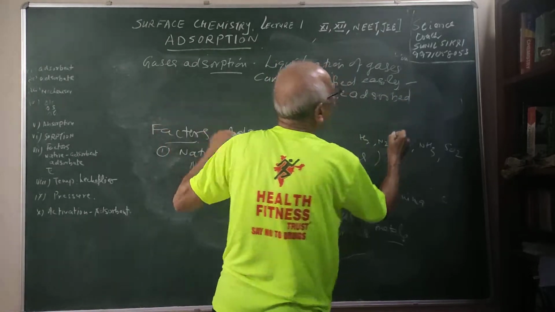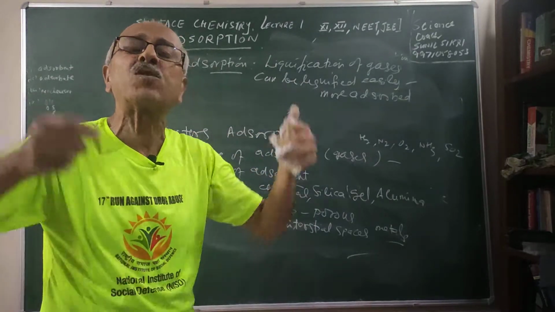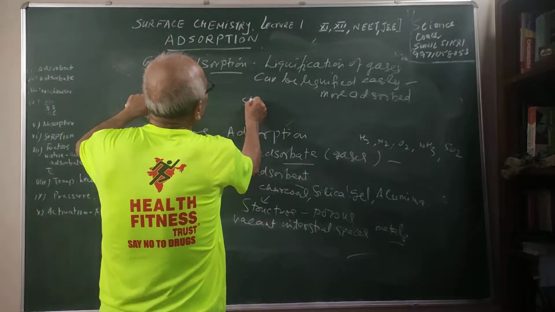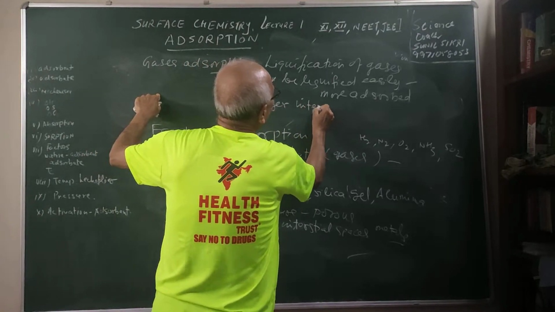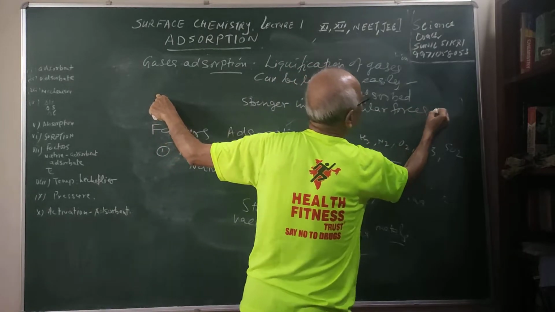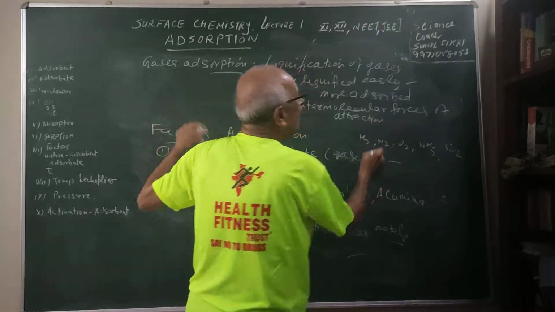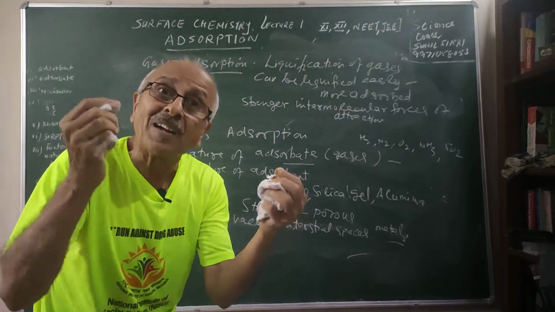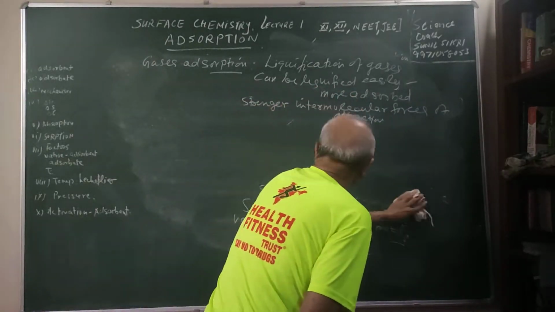Why? Because when the molecules of the gas come closer and closer, that means there are stronger intermolecular forces of attraction. And if the intermolecular forces of attraction are stronger, they are going to be more attracted at the surface. Therefore, the adsorption of such gases will be more.